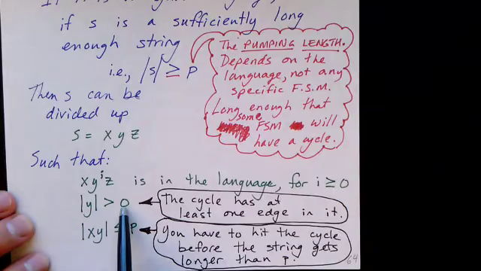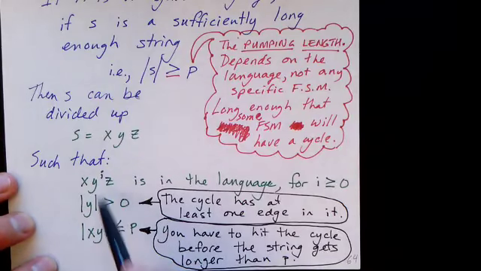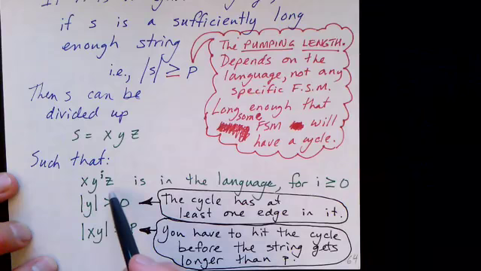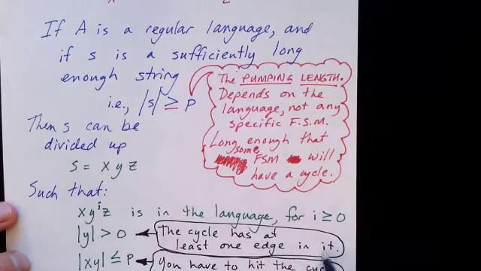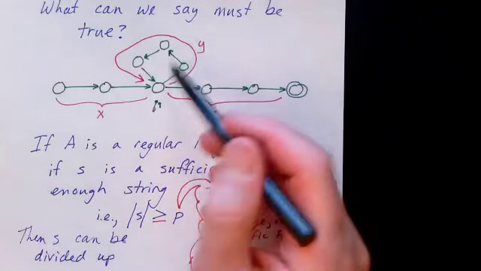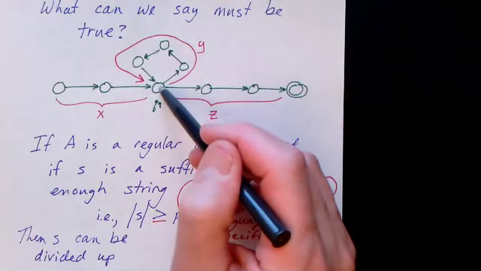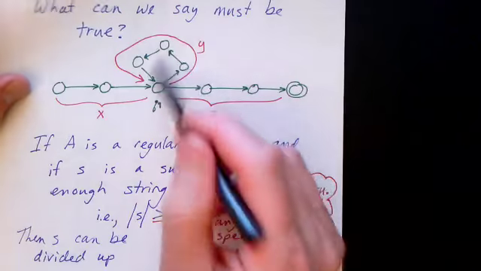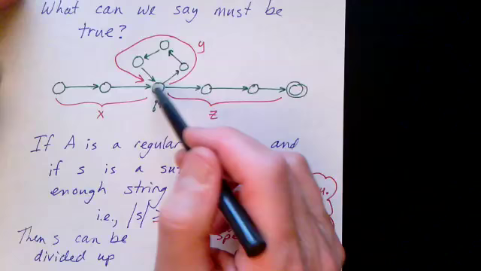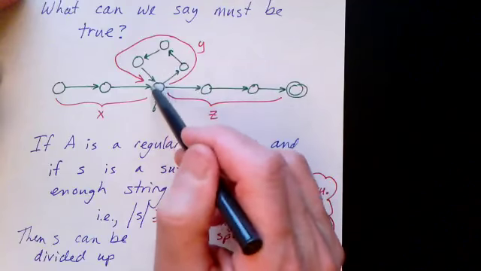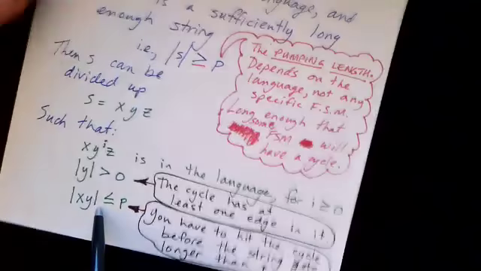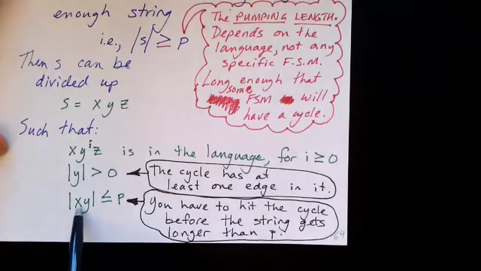The length of the y part has to be greater than 0. Otherwise, this would be pretty much a vacuous statement. It would have no meaning. If y is the empty string, then it wouldn't make much sense. In order for the cycle to really be a cycle, it has to have at least one edge in it. Okay, so you have to actually have an edge there. And perhaps there are no other nodes in the cycle, but there has to be at least one edge from Q9 back to Q9.